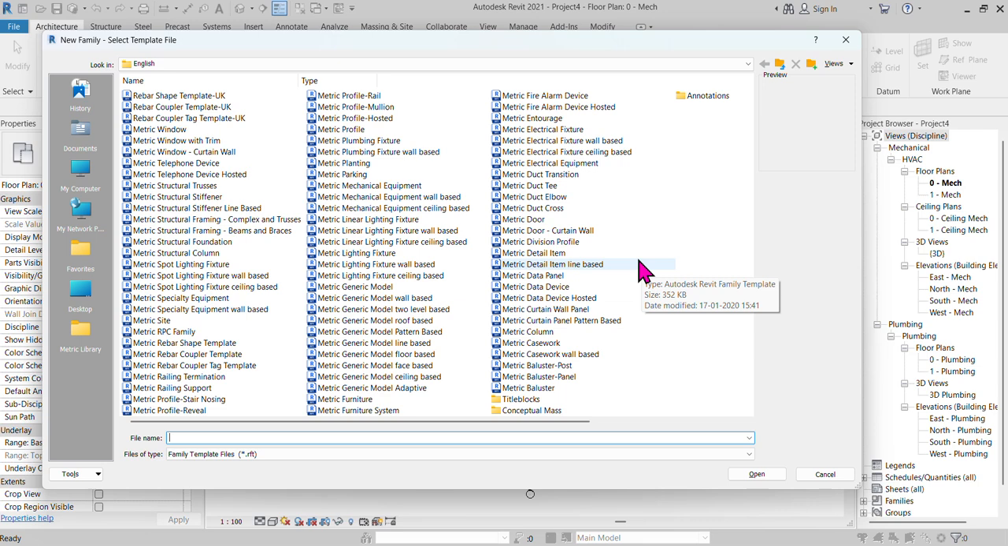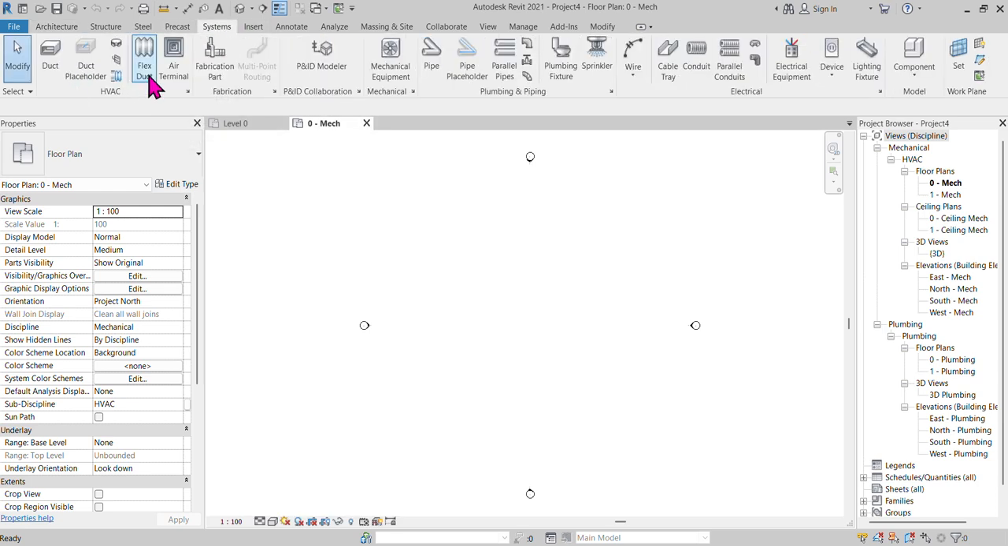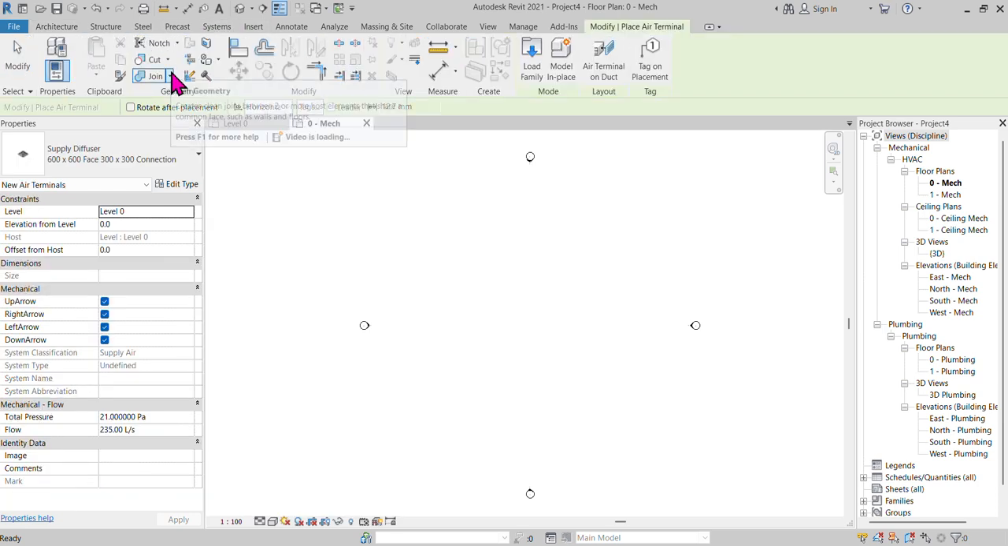Here you can find the air terminal. In the family, we couldn't find the air terminal family. For example, I can go to System and choose the air terminal here. So this is an air terminal family. Here you can see this is a supply diffuser air terminal. So the new air terminal is showing like this. This is our family type, right?